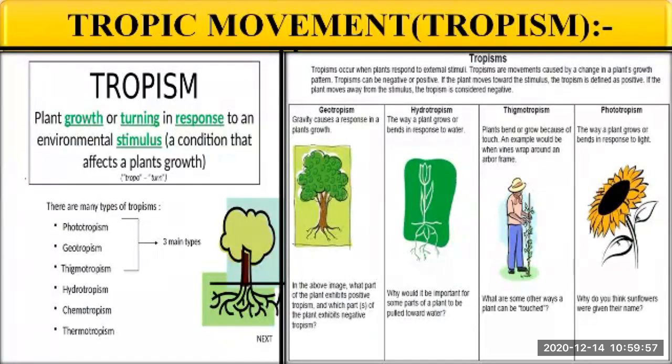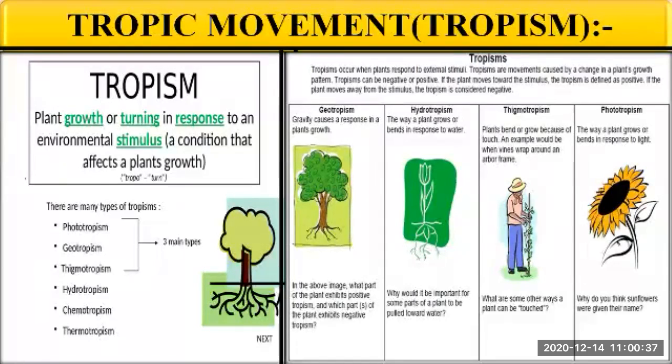Okay, as I have said, in case of plants there are no organs or organ systems to work, right? So in case of plants, the responses are given in the form of a response to the stimulus. Depending upon that, the plant shows the movement. Now what do you mean by stimulus? Stimulus means the change in the environment that causes a plant to react. If there is a change in the environment, then it causes the plant to react, and the plant's reaction to a stimulus is called response.